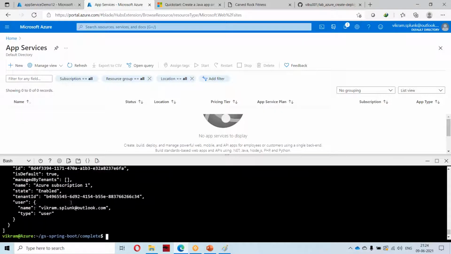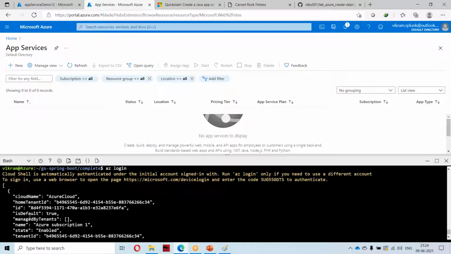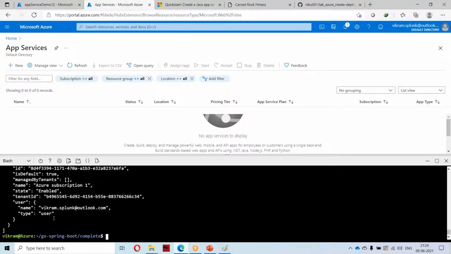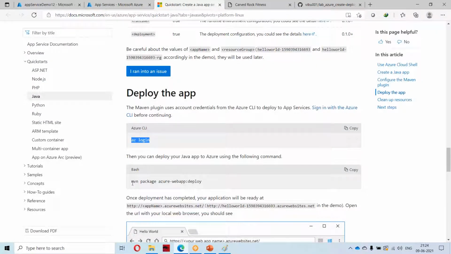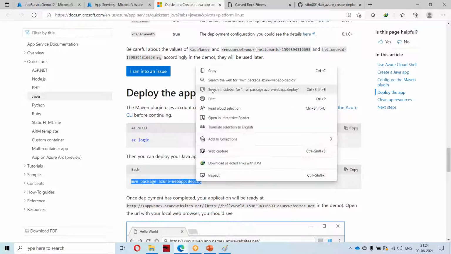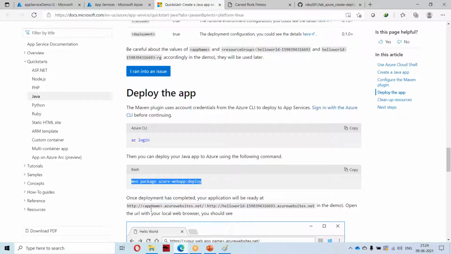like cloud name Azure Cloud, my details like my ID, and some subscription details of that particular user of mine. Now this is done. Now we have to give this command to deploy that Java app. Once this is deployed, it will create one URL for you to see the application.